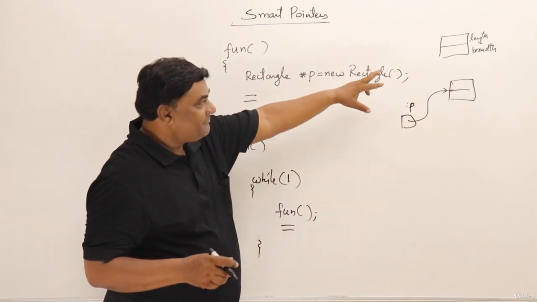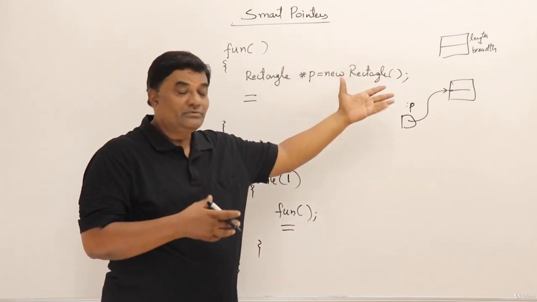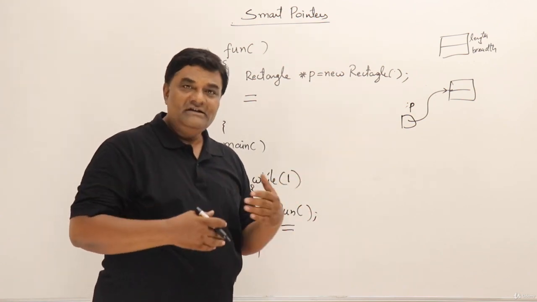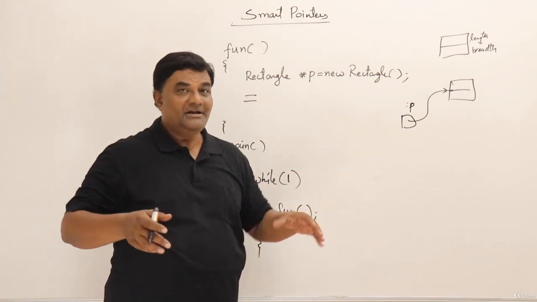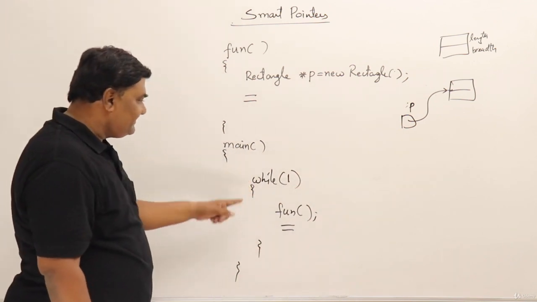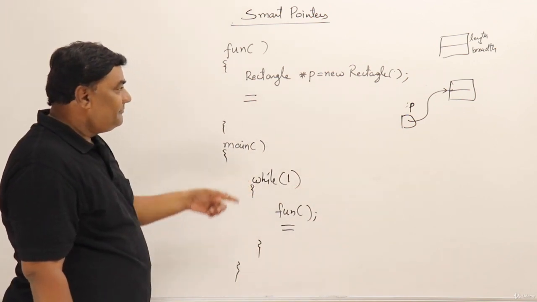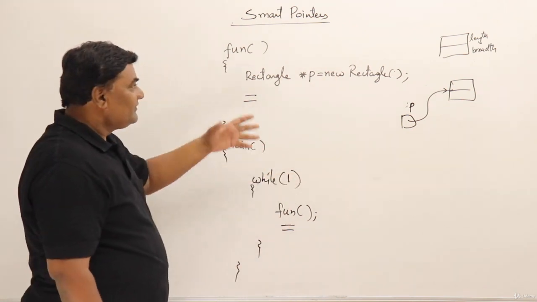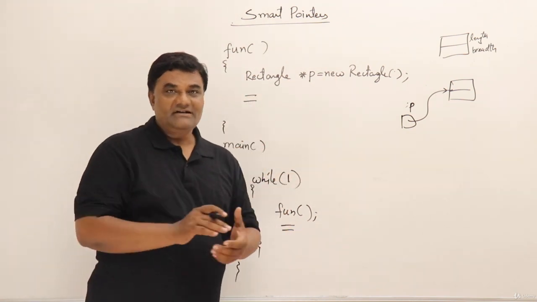The memory for length and breadth is unused. Though it is allocated, it is not in use. So slowly the entire heap memory may become unused because the loop is infinite. At one stage, because of lack of heap memory, the program will crash.